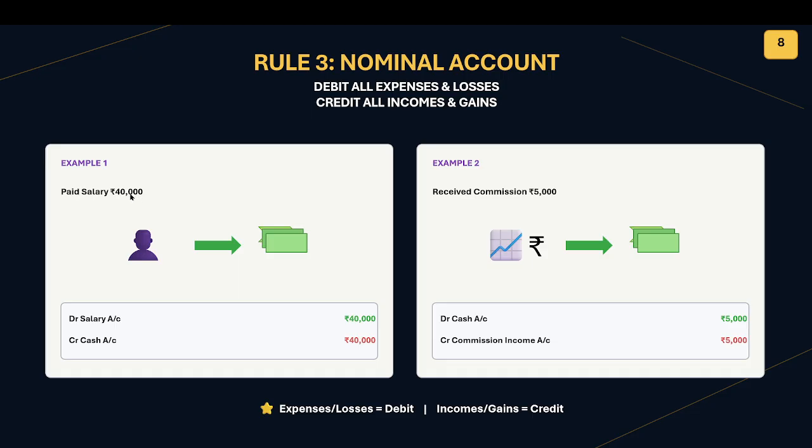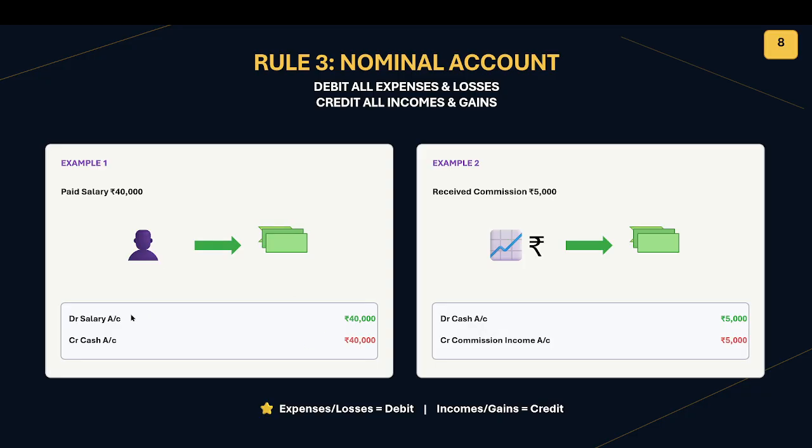Paid salary 40,000. Assuming that in P&L everything is nil, only salary is there, 40,000, no revenue. Hence the 40,000 is exactly our loss. We have to debit this 40,000 as expenses and credit cash. These expenses will reduce our profit. Hence it's debited.